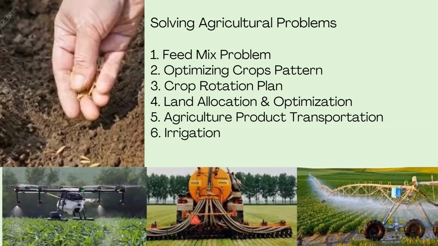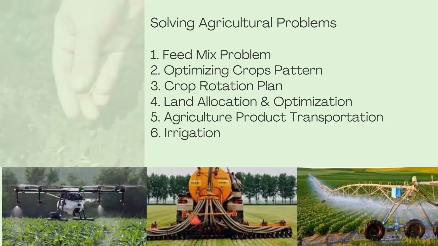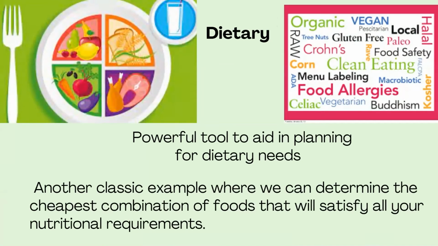Then irrigation. Decisions in the irrigation sector or farm irrigation can also be taken using linear programming. So we should have proper irrigation or a proper analysis of this. There are some areas where water scarcity is there, so we have to plan the crops according to that. All these are the areas that are affected by linear programming. These areas can be helped by the concept of linear programming. The farmers can attain very good help. So these are the applications in the food sector.